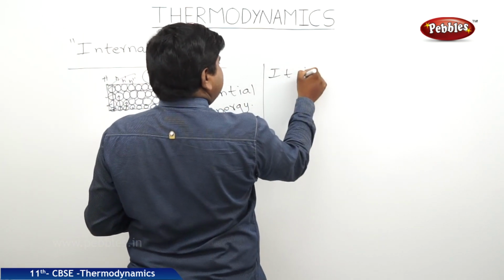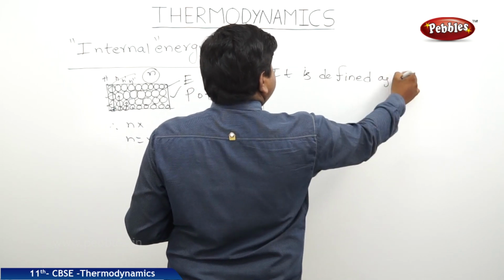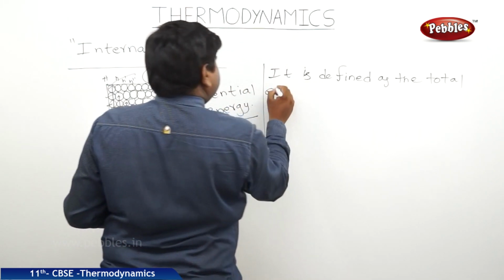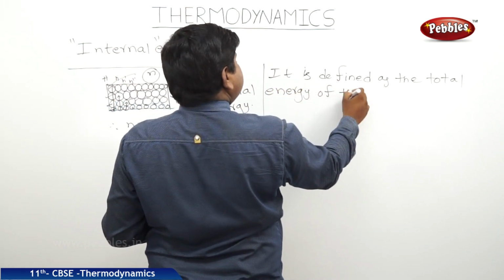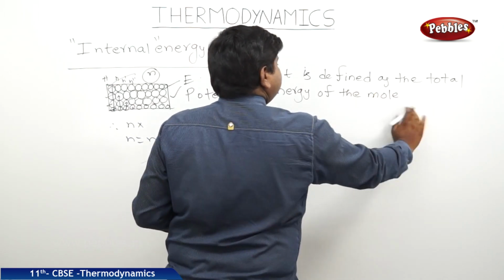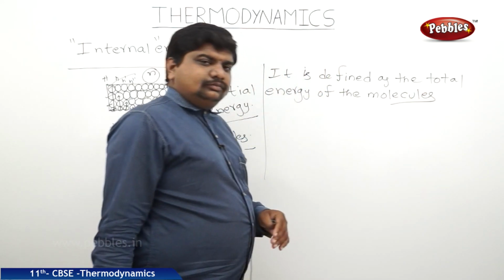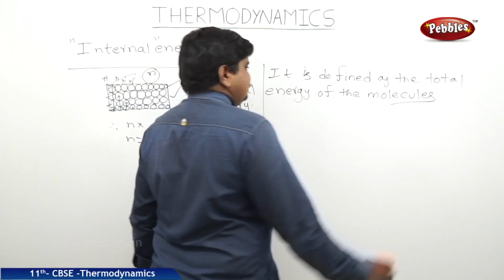It is defined as the total energy of the molecules with respect to their position and constituents.